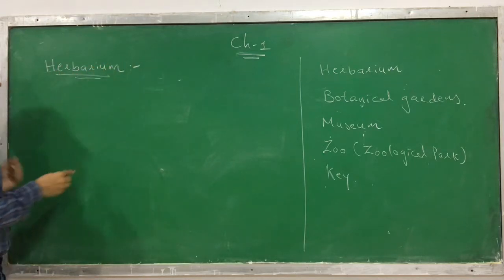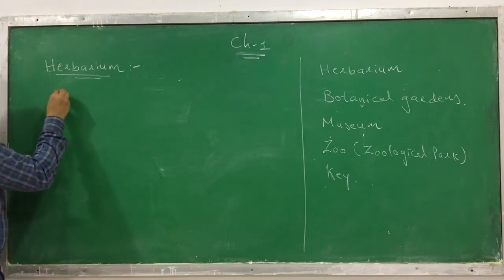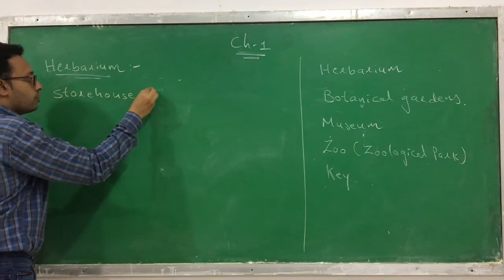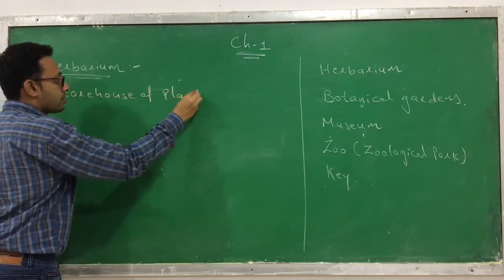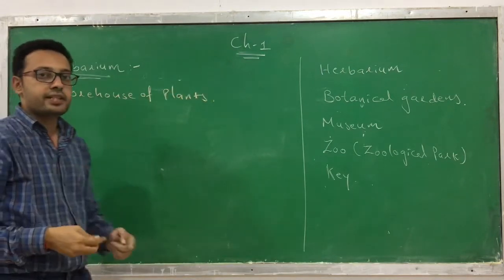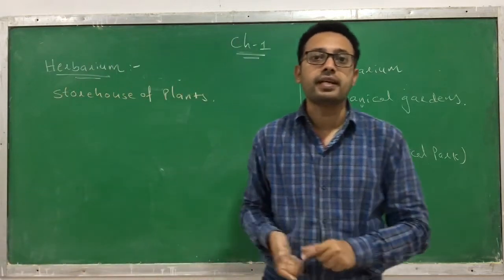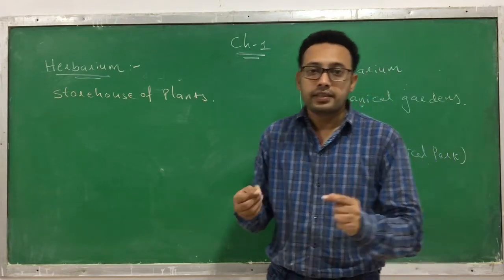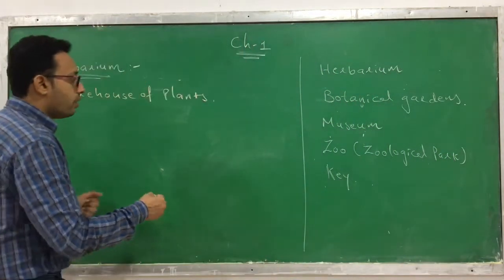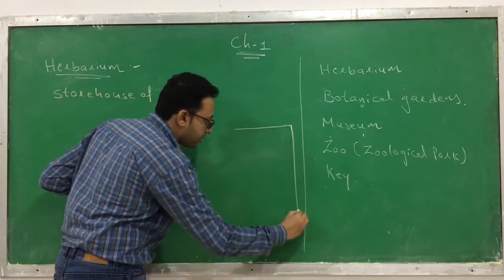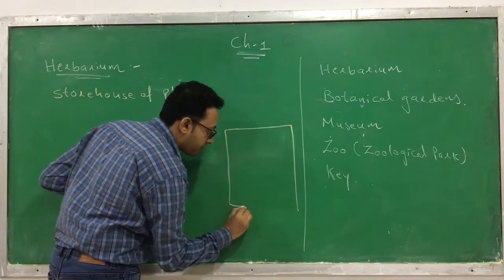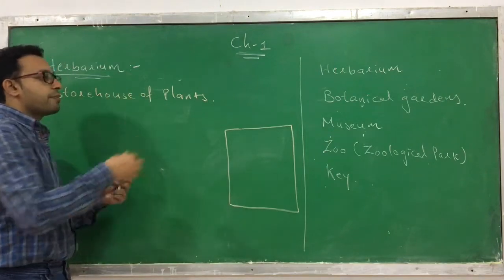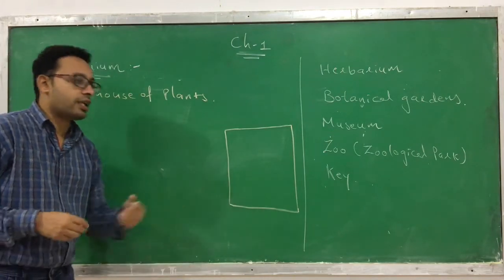What is a herbarium? The herbarium is a storehouse of plants, where we keep a repository of plants. This herbarium is prepared on a sheet. Suppose this is a paper, a simple paper like a drawing paper, on which we are preparing the herbarium. This is called a herbarium sheet.